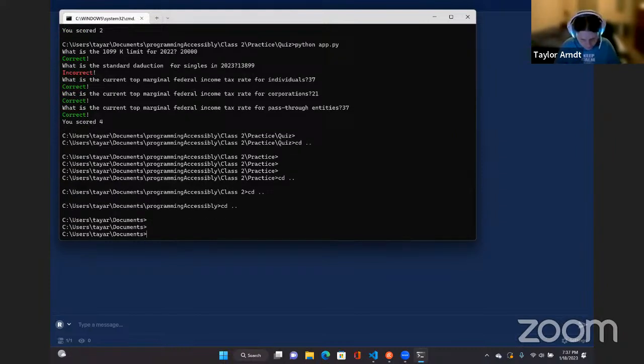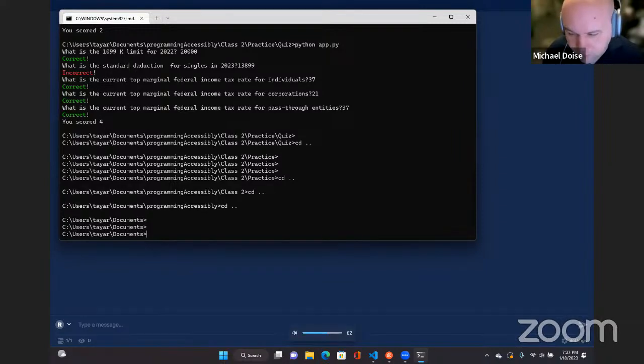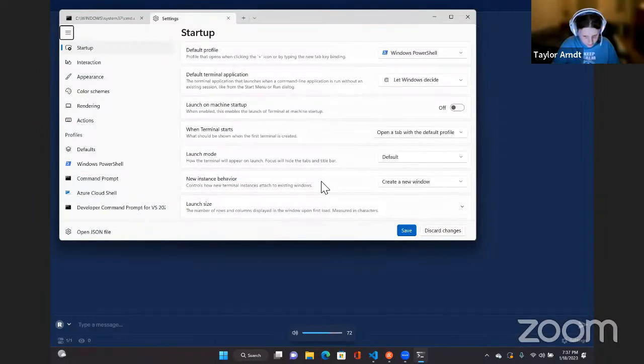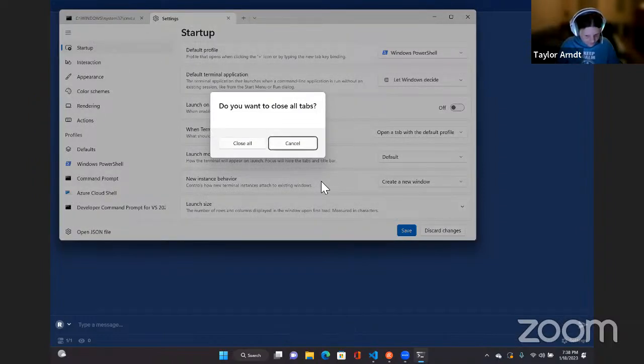All right. So I believe we're going to. You're already in your documents folder. Caps lock off. Here, I'll just restart this. It just seems like NVDA stops reading after a while. That's why sometimes the VS Code terminal is a good option. Okay, y'all, I'm on the struggle bus. Settings. Close tab. Do you want to close all tabs? Close all button.